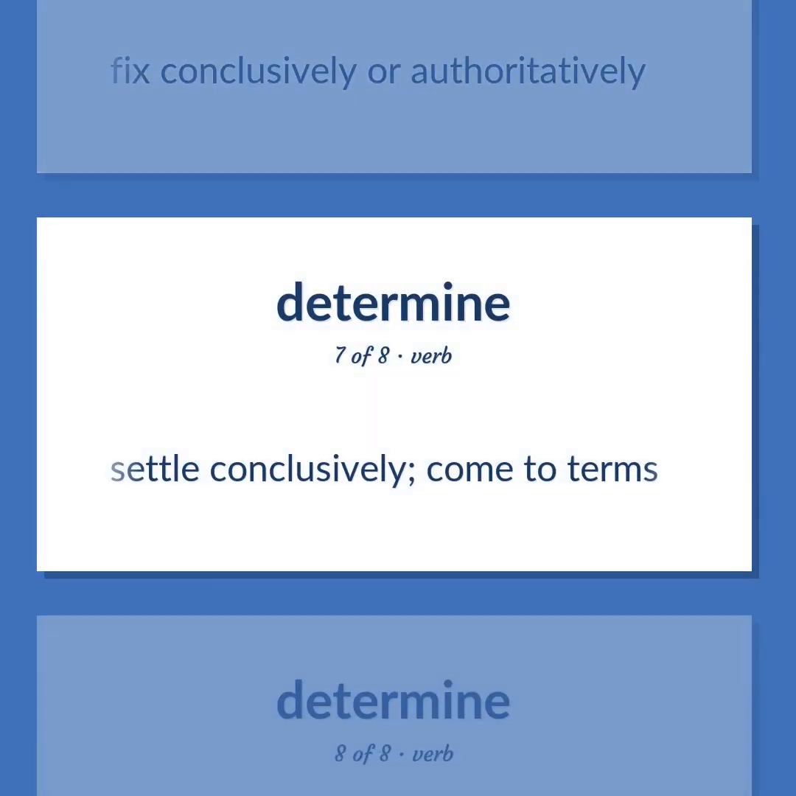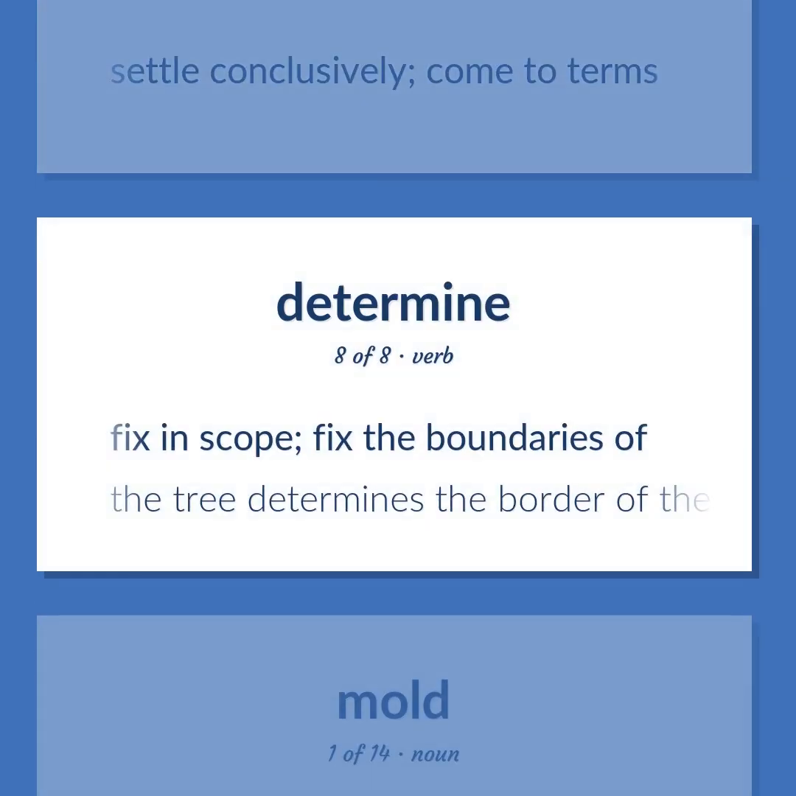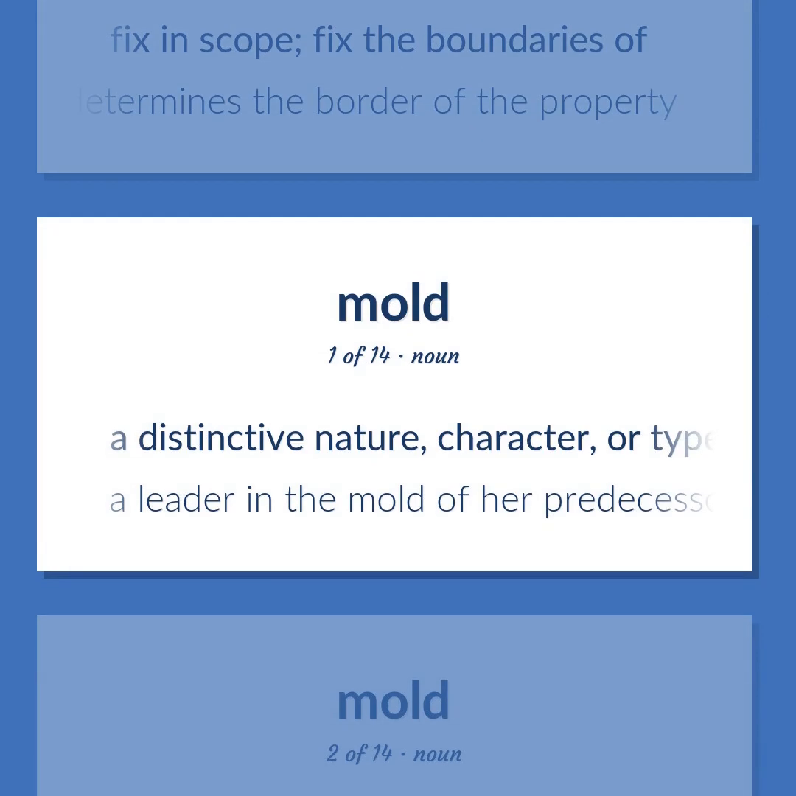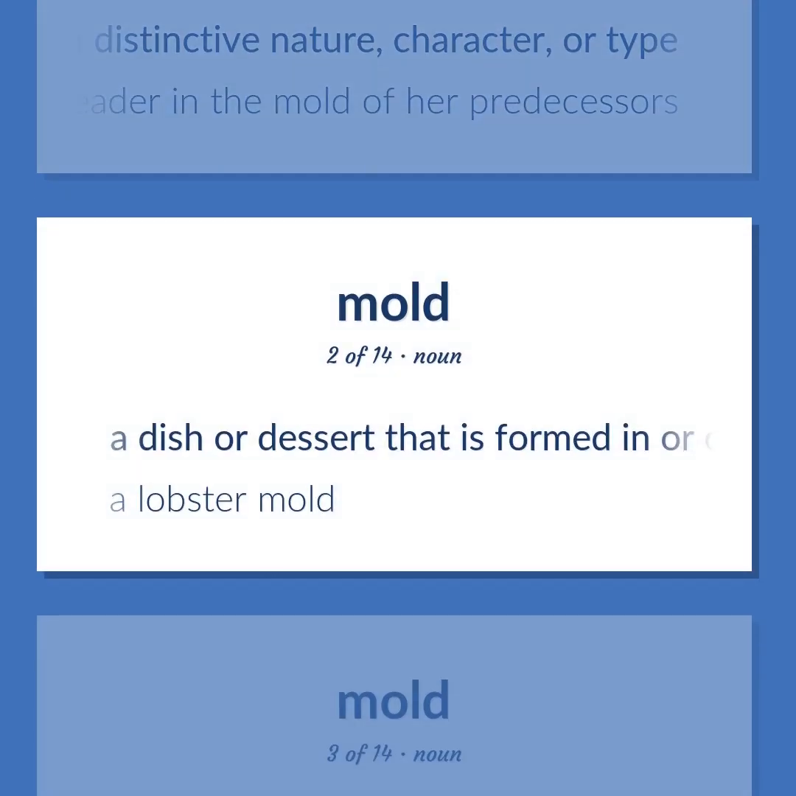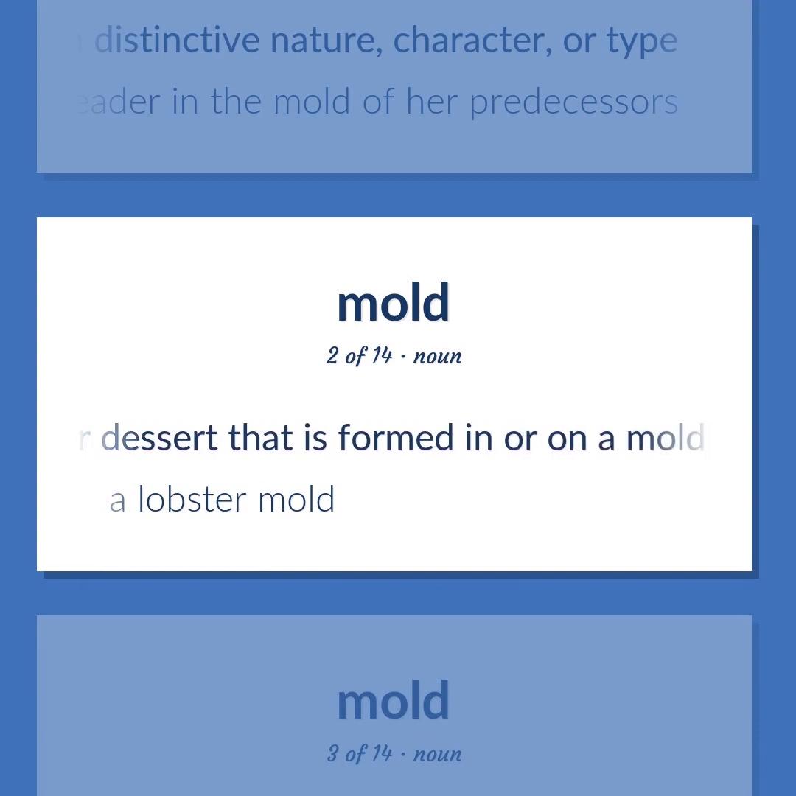Settle conclusively. Come to terms. Fix in scope. Fix the boundaries of. The tree determines the border of the property. A distinctive nature, character, or type. A leader in the mold of her predecessors. A dish or dessert that is formed in or on a mold. A lobster mold.